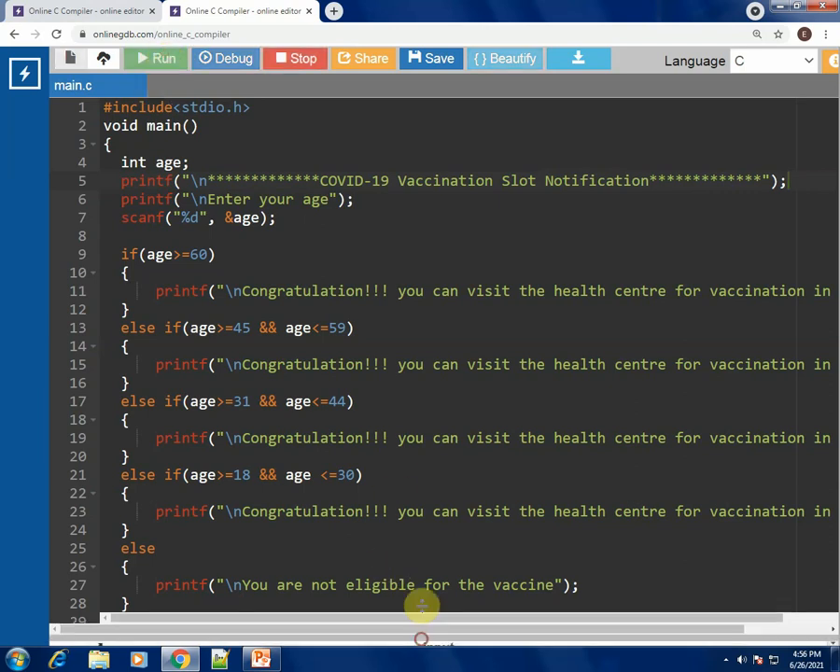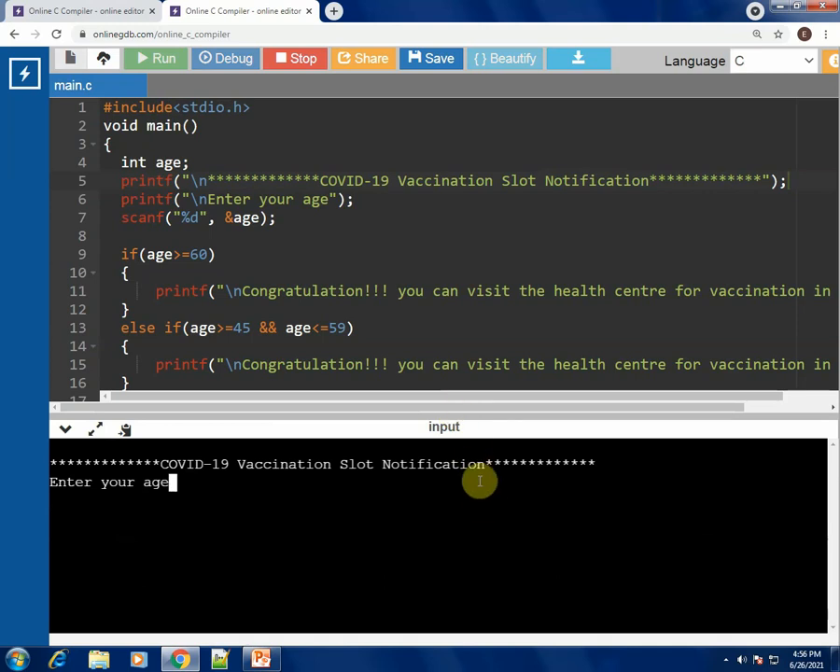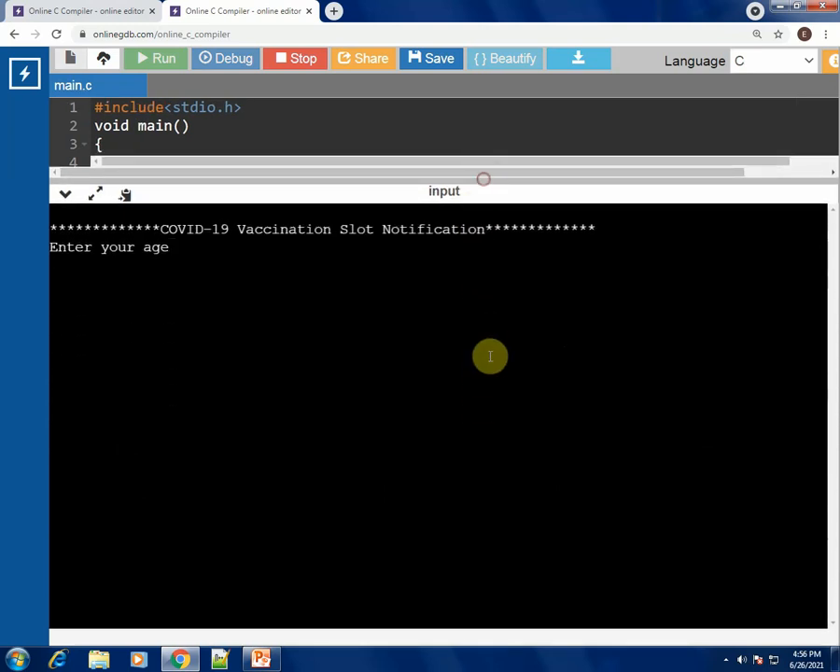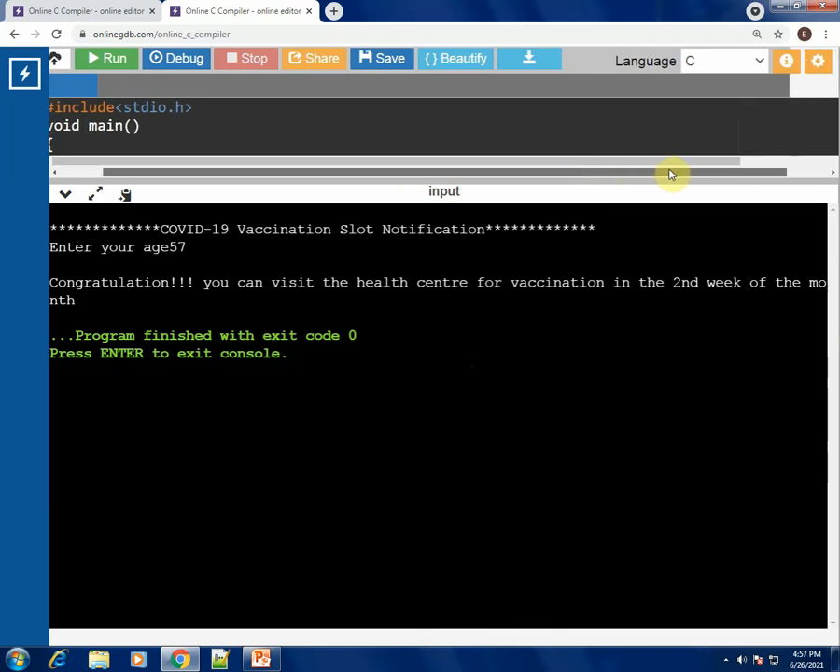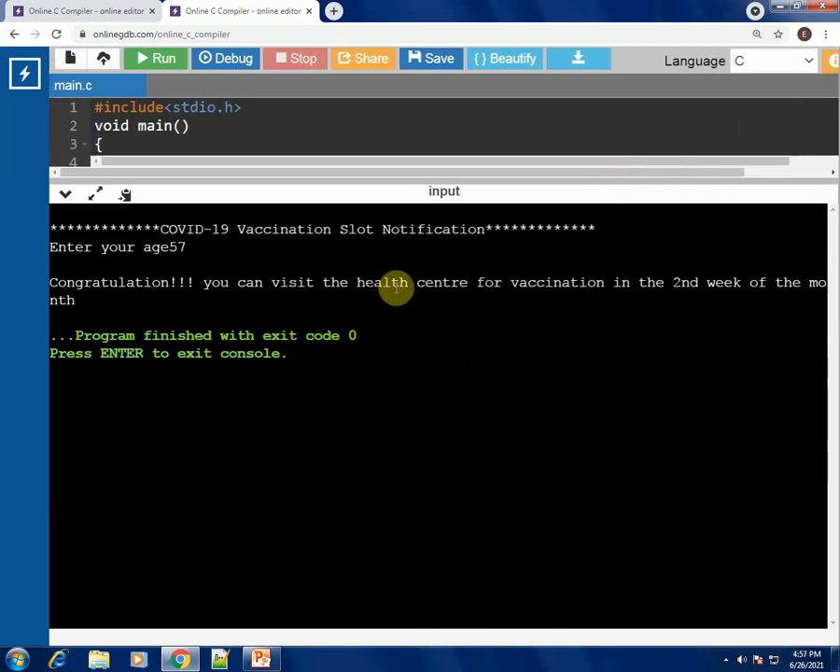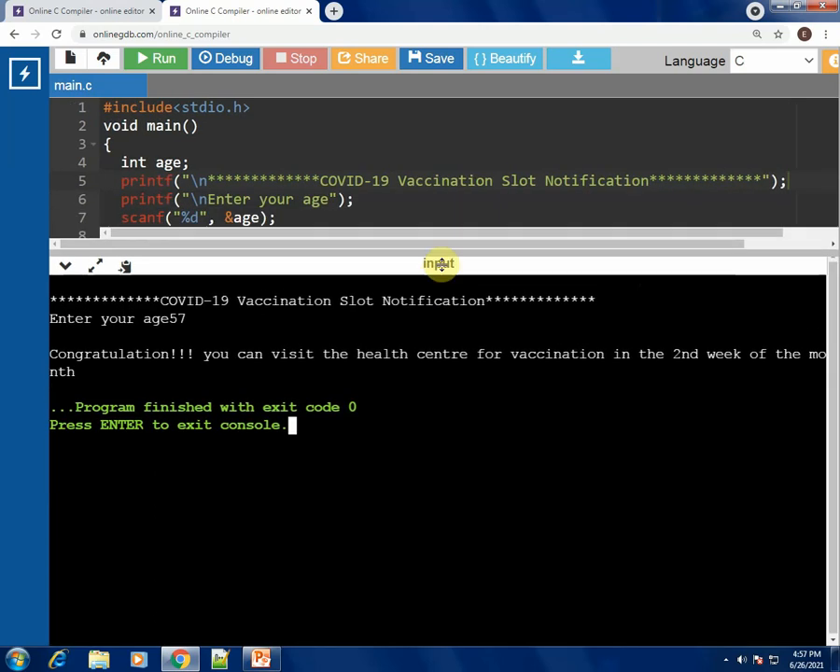First of all, there are no syntax errors. So this is how the output will look. Enter your age. Suppose my age is 57. This is the output which will get printed: you can visit the health center in the second week of the month for the vaccination. So this is what is printed onto the screen. Great, it works perfectly.